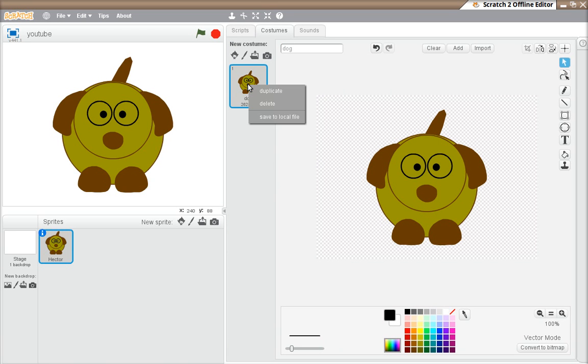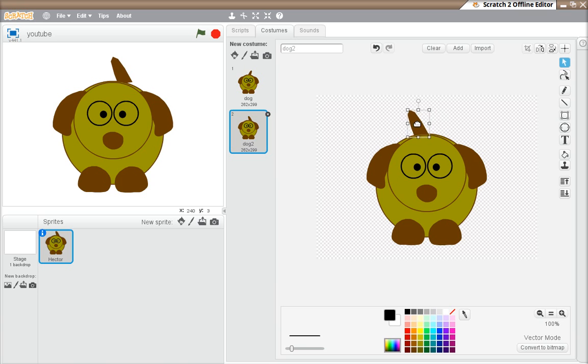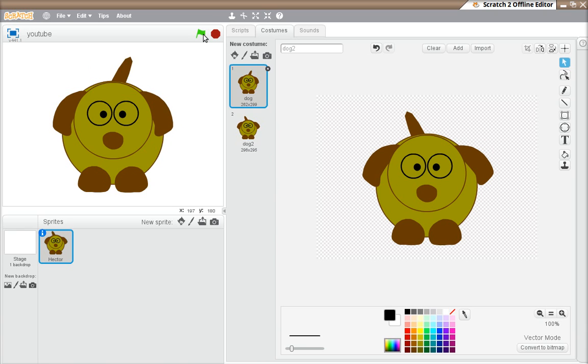So we'll duplicate our dog and we'll do a couple of things. Let's put the tail over the other side, for example, and maybe flick the ears out a little bit, like so. Alright, now let's see what it looks like. So you can do all sorts of things if you like with Hector. Make him do all sorts of wonderful things.